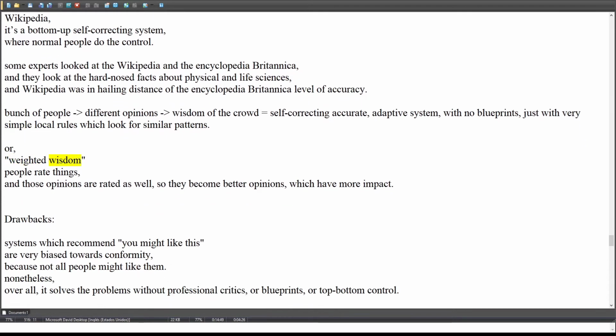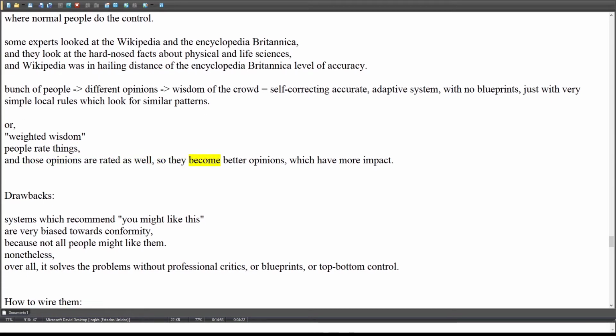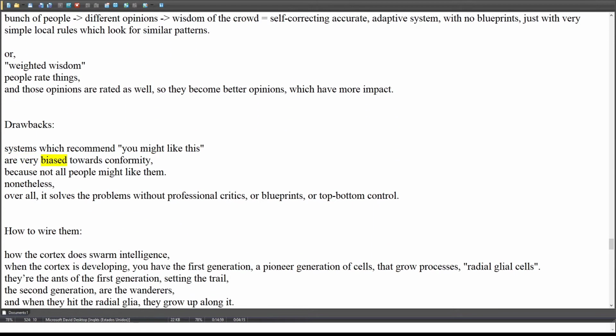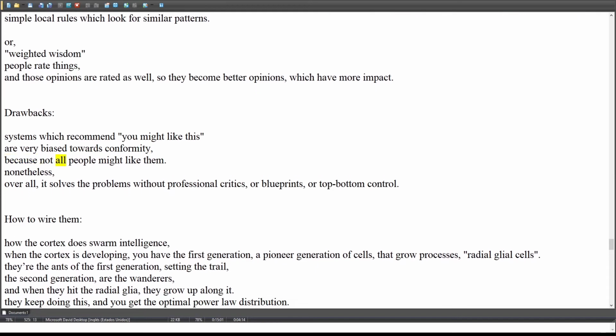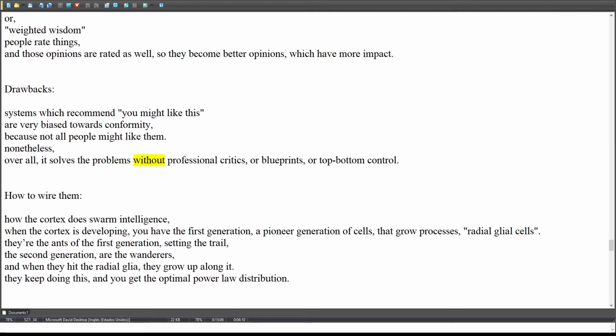Or, weighted wisdom. People rate things, and those opinions are rated as well, so they become better opinions, which have more impact. Drawbacks. Systems which recommend you might like this are very biased towards conformity, because not all people might like them. Nonetheless, overall, it solves the problems without professional critics or blueprints or top-down control.